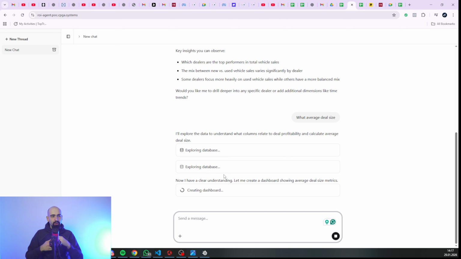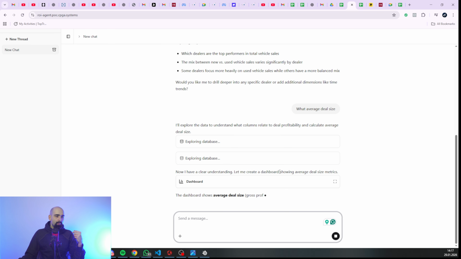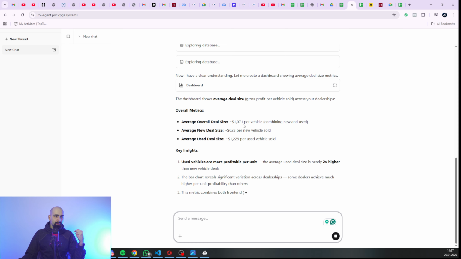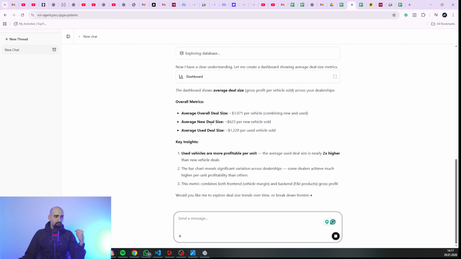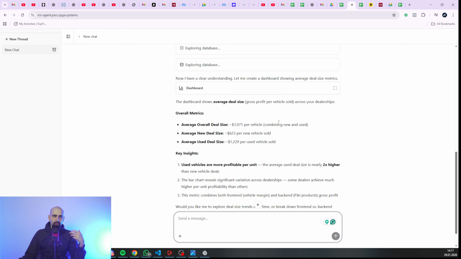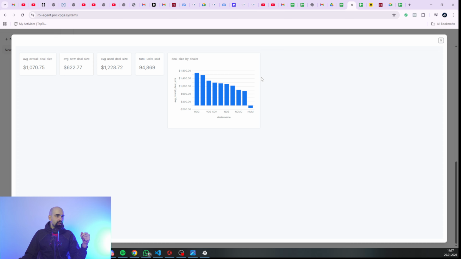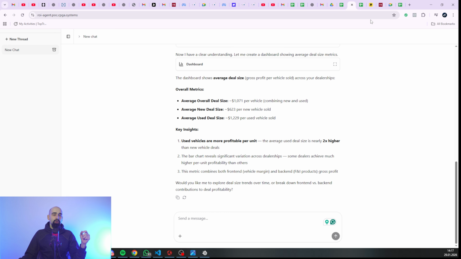It takes some time because it needs to be transparent, but you can see that the average overall deal size is $1,000, then average new deal size, average used. So it also provides some variance as a GPT. If I strictly say give me the average overall deal size, it will provide this. You see how it works, and it's also displaying the beautiful dashboard as I mentioned.